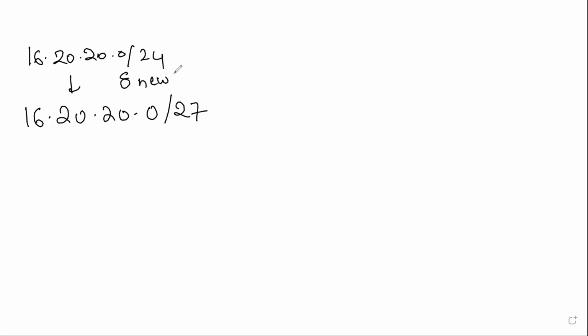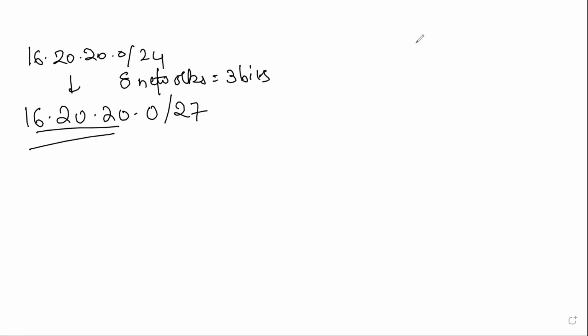So this was given to us. Now we have changed it to 16.20.20.0/27, because for 8 networks we required only 3 bits. So my IP addressing will start from here.